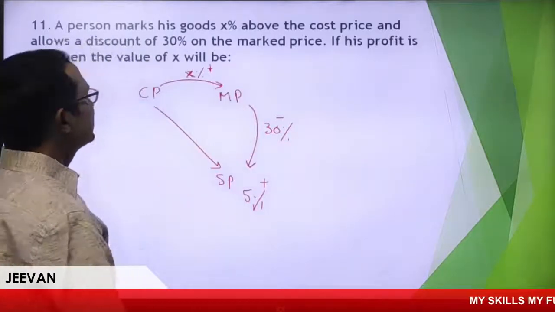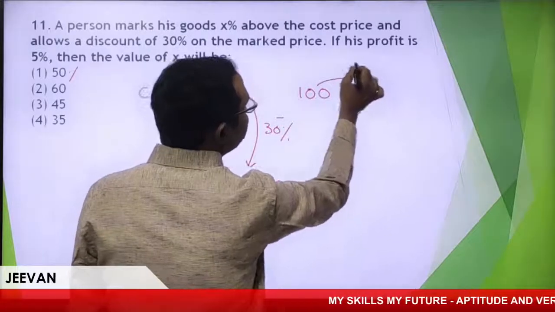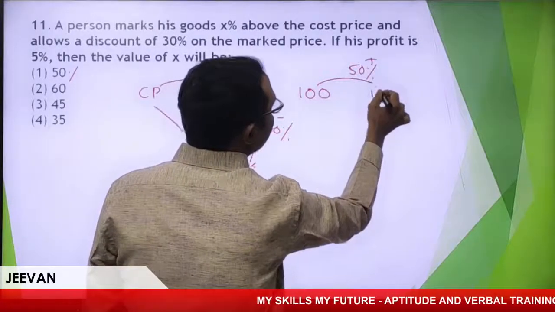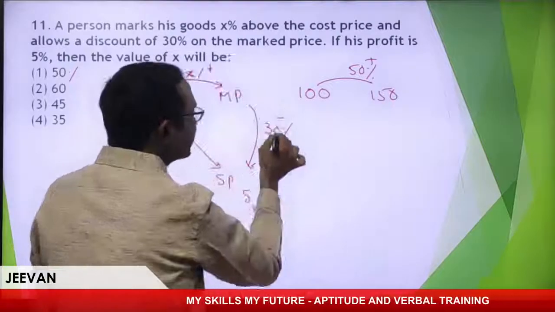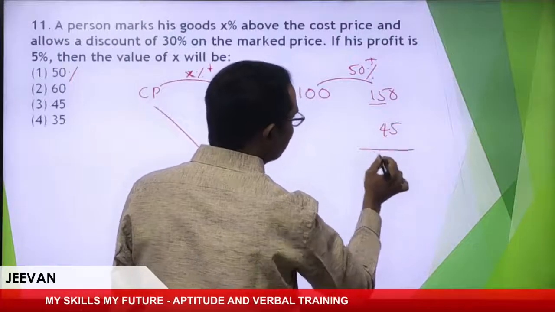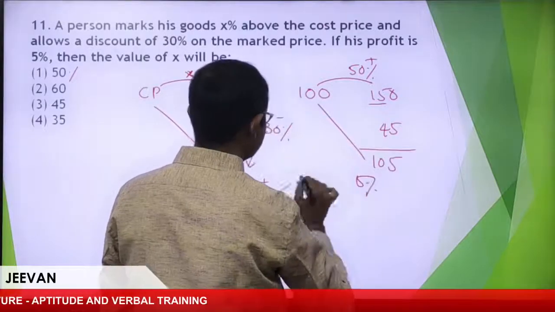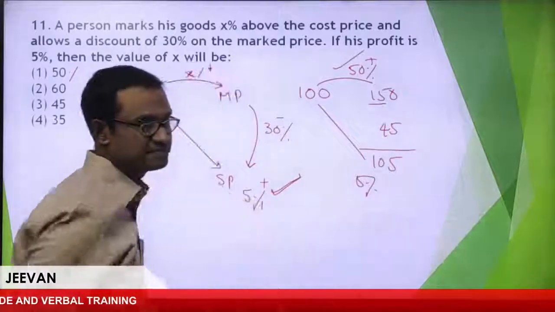Now, suppose my cost price is 100. I have taken 50% above, 150. I have taken 30% less. 30% means 45. Remove this one, 105. Yes, absolutely, 5% is the profit. Right. Your answer is clear.